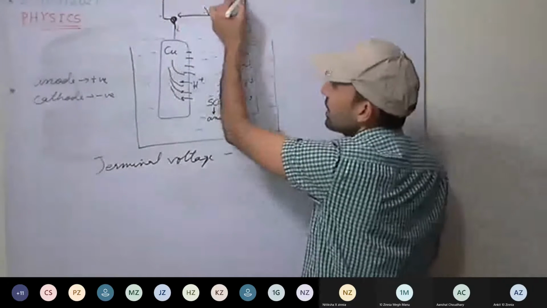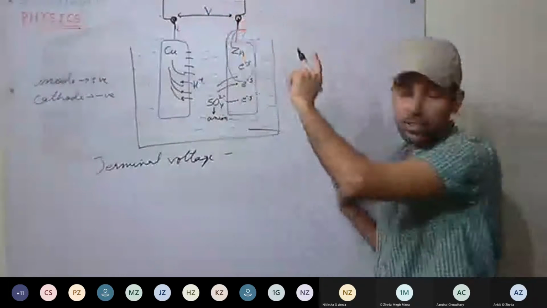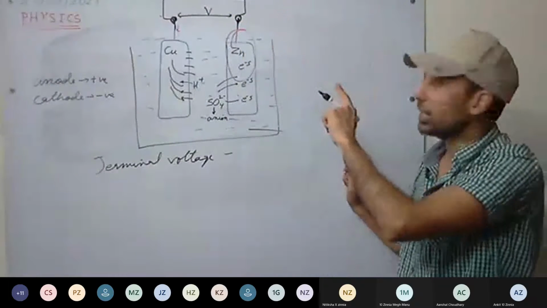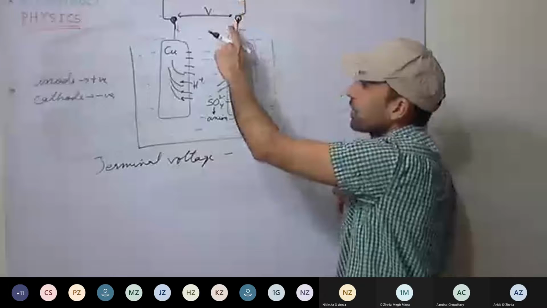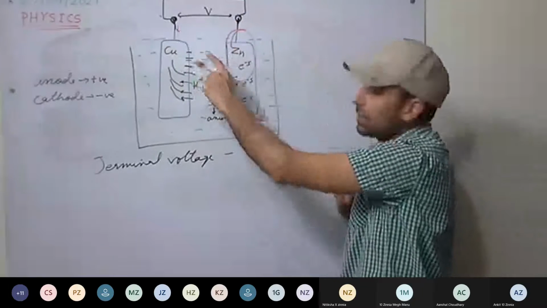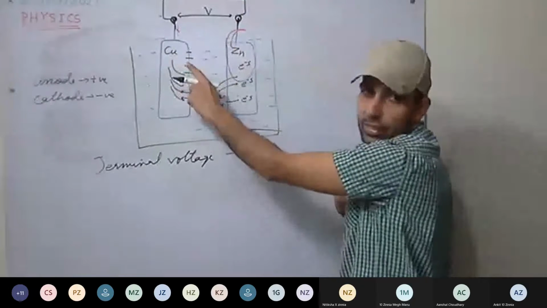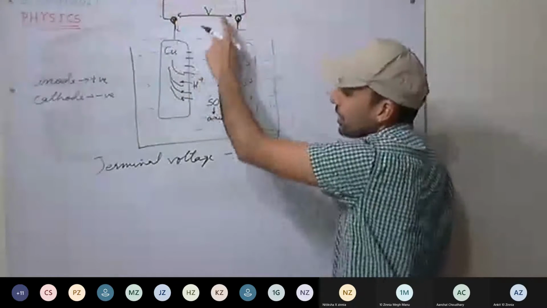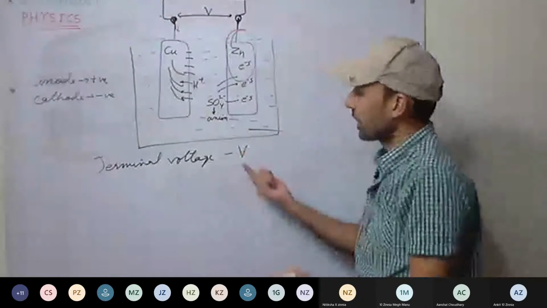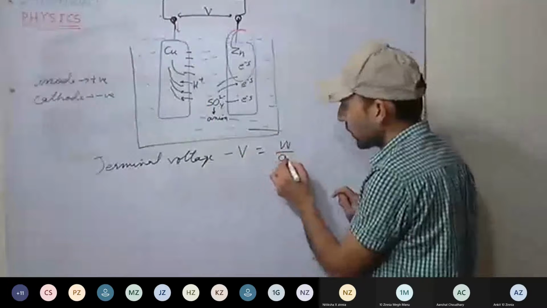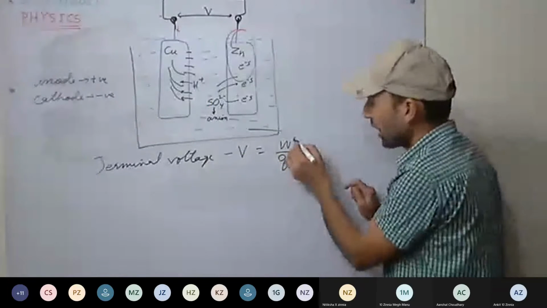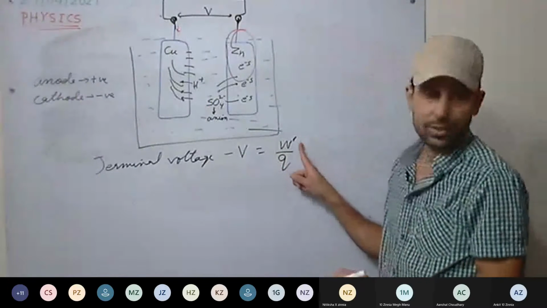How much work is done in transferring the unit positive charge in the external circuit, not the internal circuit, not inside the electrolyte, just outside? I represent that as W dash.